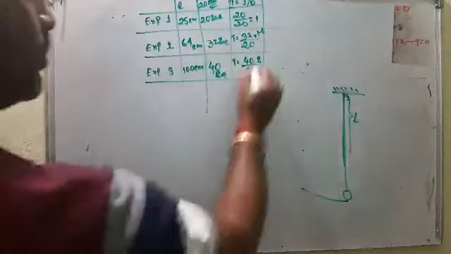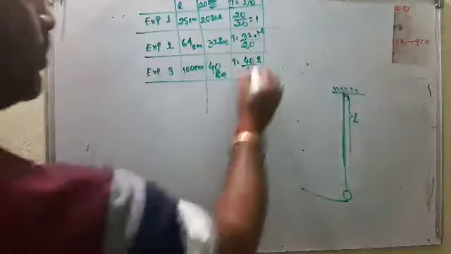With these 3 experiments, we can observe that when the length of the string increases, the time taken to complete the same number of oscillations, that is, I take 20 oscillations, also increases.